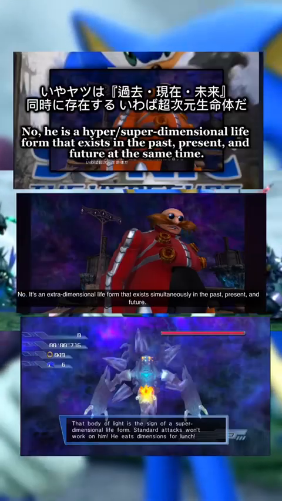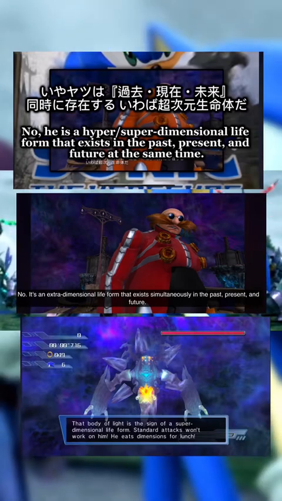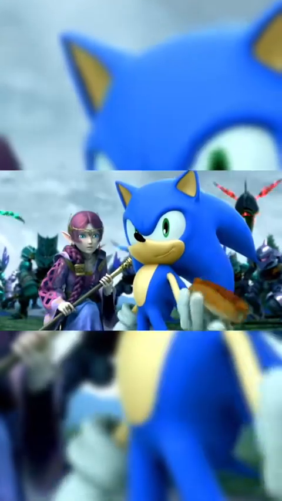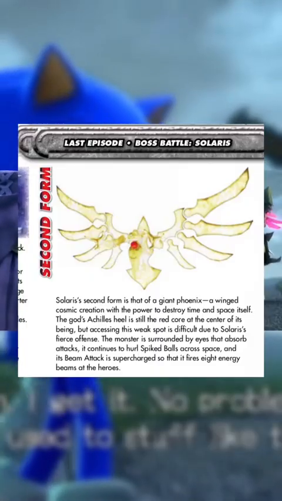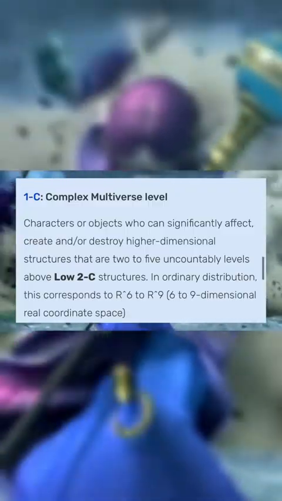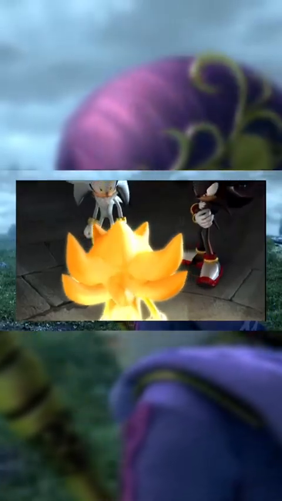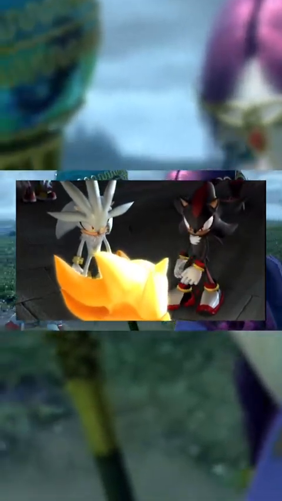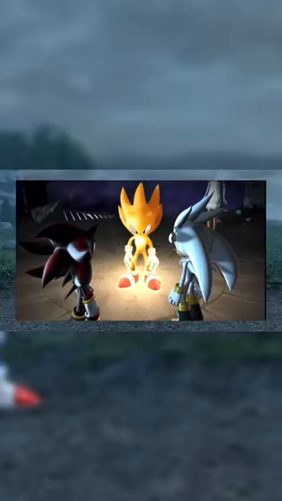In the very next game, mind you, we're introduced to Solaris. And Solaris on numerous occasions has been stated to be a super dimensional, extra dimensional life form that exists in the past, present, and future in each dimension. With this taken into account, we can assume that Solaris would transcend the entirety of the Sonic cosmology and any other boss or villain that was previously listed, putting Solaris in the range of 9D or just high complex. The 3 hedgehogs, Sonic, Shadow, and Silver, being able to beat Solaris would scale them to him, but they do not scale to Solaris in Phase 2, just Phase 1.